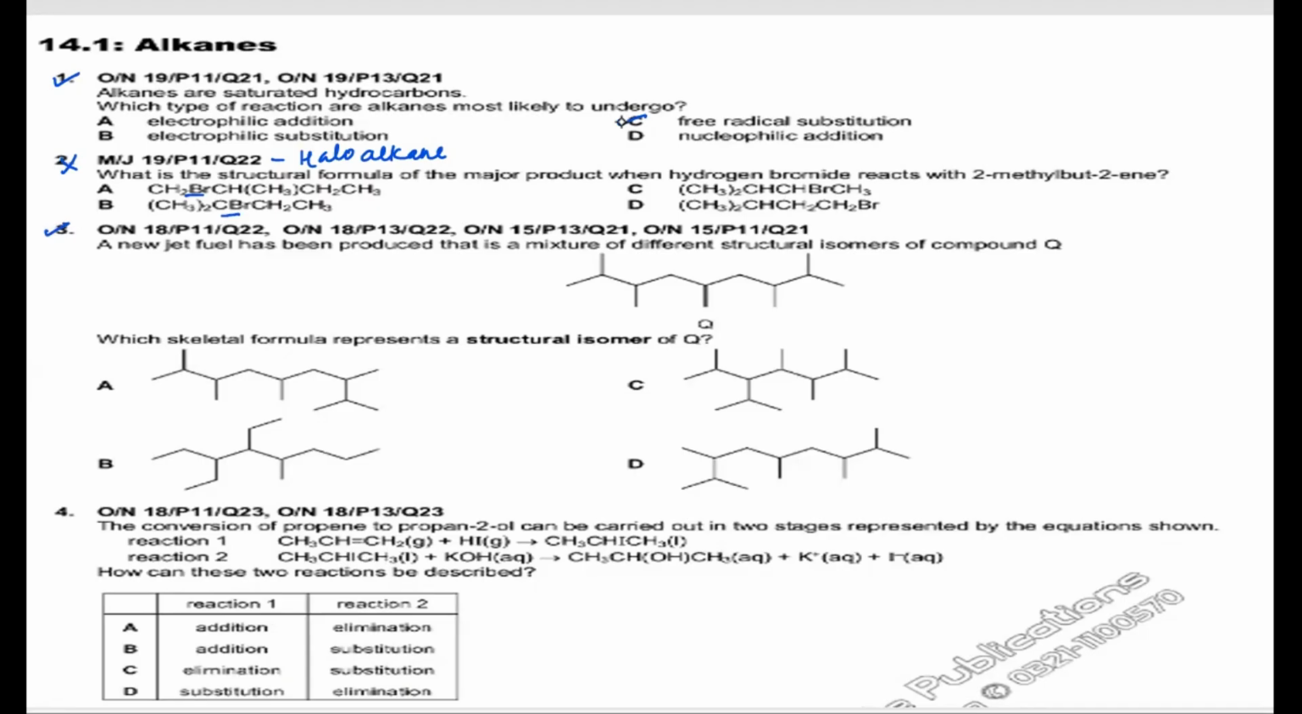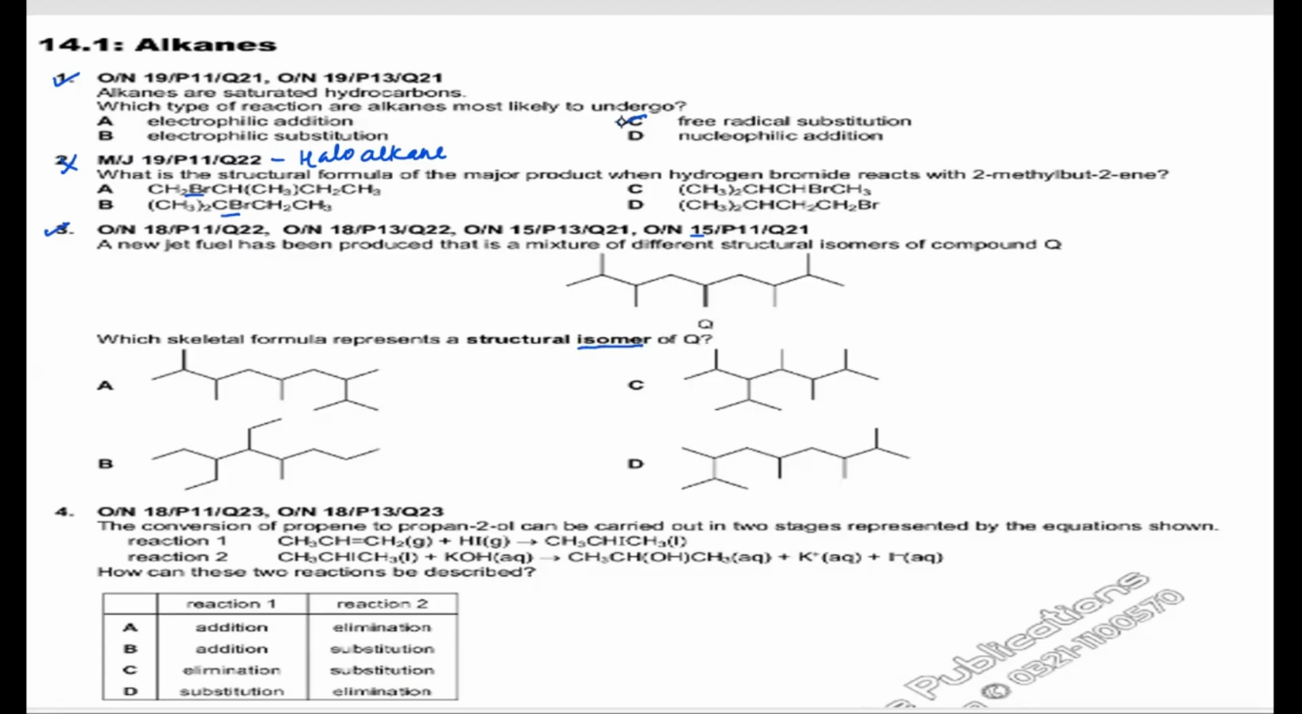Question number 3 says that it's from October, November 18, and it's a repeat question. You got it in year 15 as well. A new jet fuel has been produced that is a mixture of different structural isomers of the compound Q. So this is compound Q. Now, which skeletal formula represents a structural isomer of Q? So we need to find the isomer.